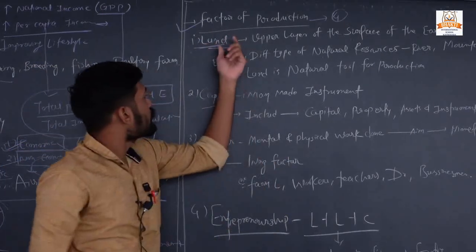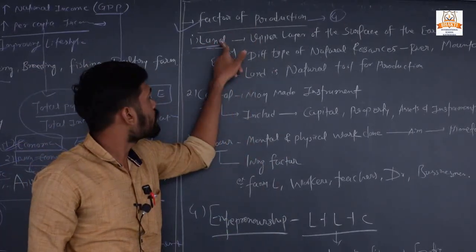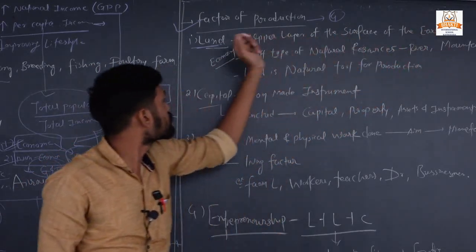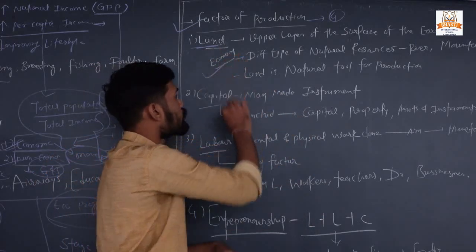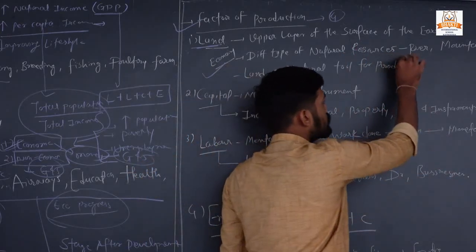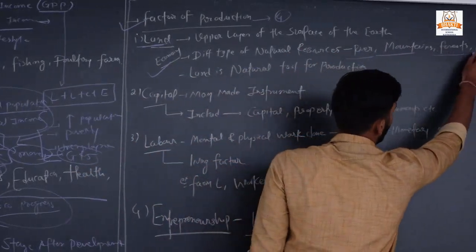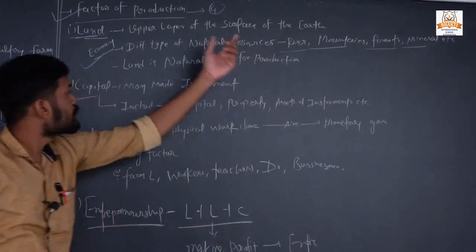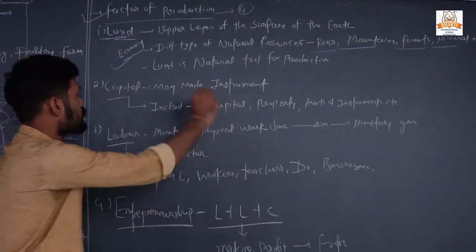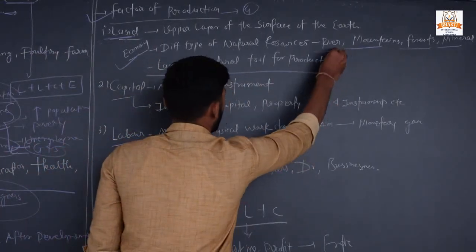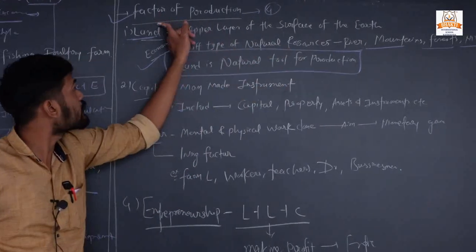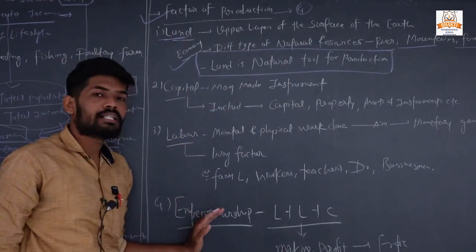Land, in the normal sense, is the upper layer of the surface of the earth, but in terms of economics, different types of natural resources, which include rivers, mountains, forests and minerals etc., are included in land. So land is the most important natural tool for production. Without land, other activity can't be done.